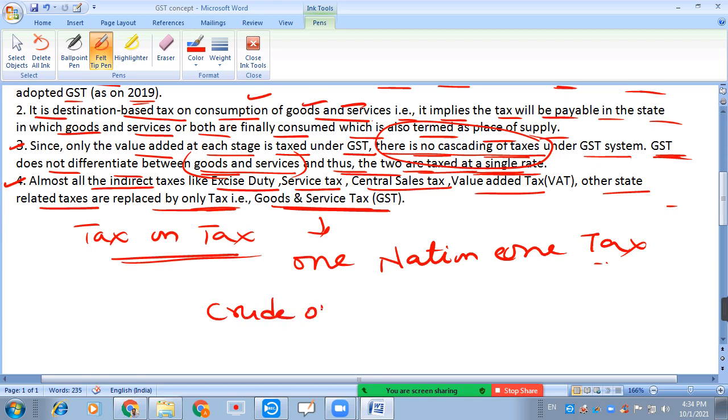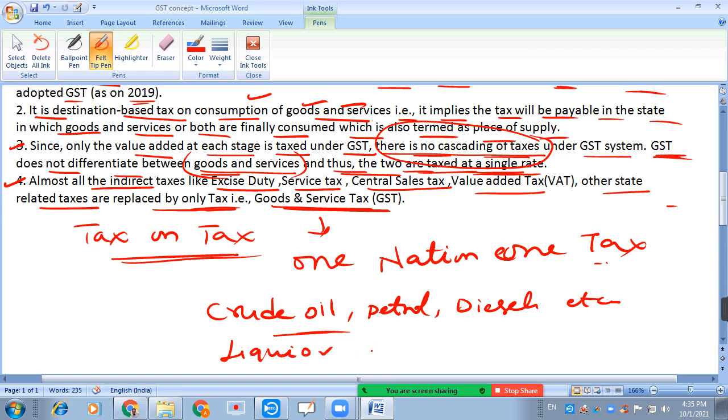Crude oil, that is petrol, diesel, etc., is not included in the GST yet. And even liquor is also not included in GST. It is also exempted from inclusion in GST.